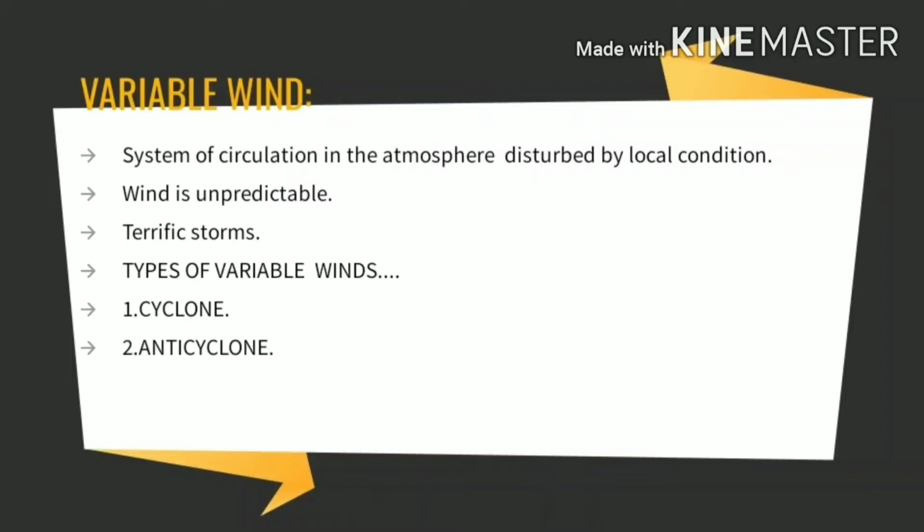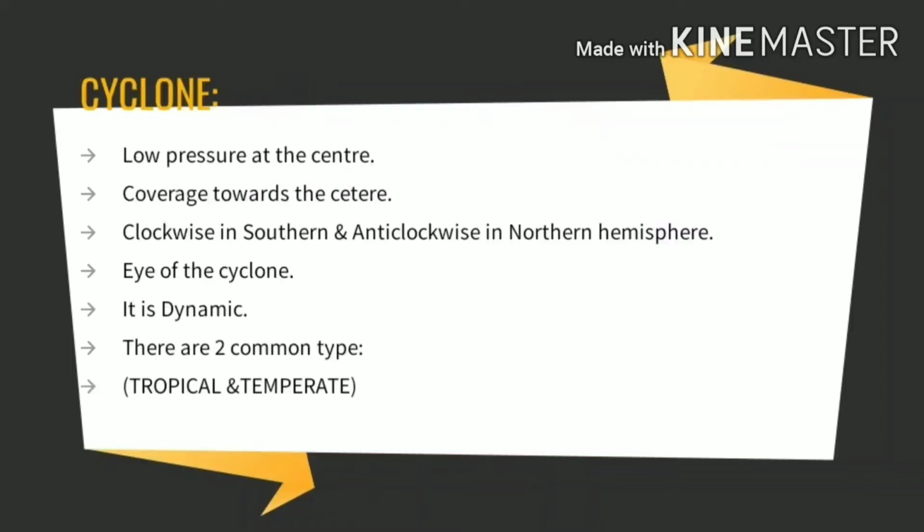So talking about the variable winds, there are two types: the cyclone and the anticyclone. Now, cyclones. What exactly is a cyclone? It's a system where the low pressure is in the center and surrounding it the high pressure is there. And the cyclone is converging, coming towards the center.